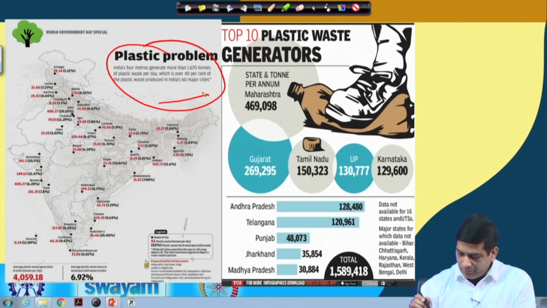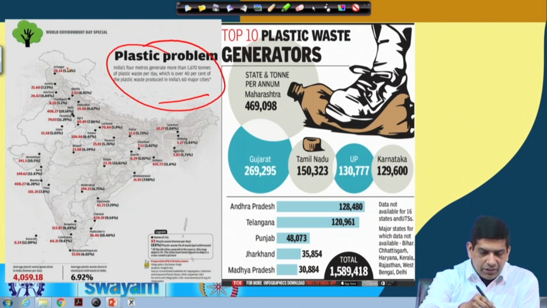This is coming from the Indian Express newspaper, which was done on World Environment Day. Here, as you can see, the first number, the red number, shows the plastic weight in tons per day, and then in the bracket they show plastic waste as a percentage of municipal solid waste.